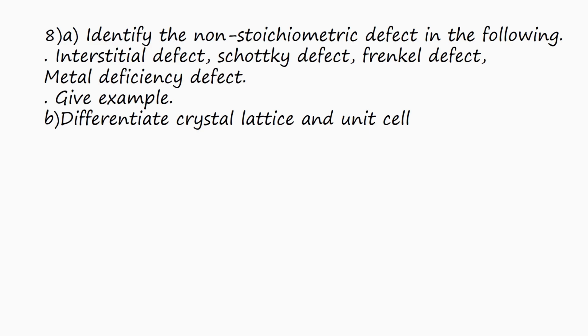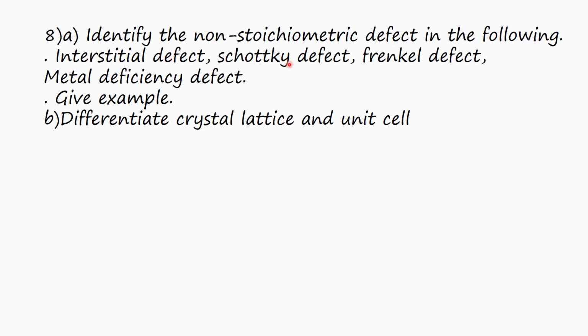Identify the non-stoichiometric defect in the following: interstitial defect, Schottky defect, Frenkel defect, metal deficiency defect. Give example. Differentiate crystal lattice and unit cell. We will first take up section A. There is one more section for this question, section C. We will see that after we finish this.